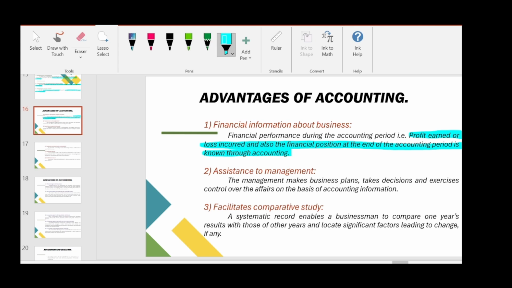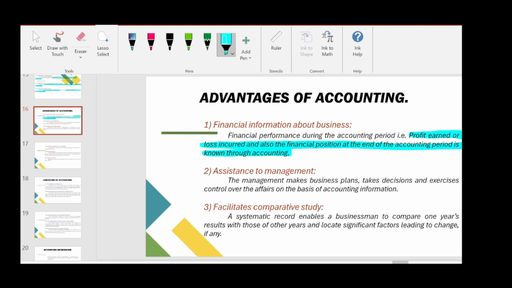So the first advantage is we can know the financial performance of that particular accounting year. That is our first and foremost advantage of doing accounts. So an entrepreneur can know the profit earned by him or the loss incurred by him, and also the financial position of the company at the end of the accounting period. So this is our first advantage.